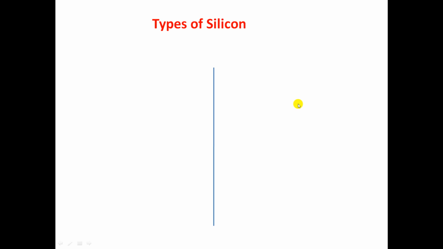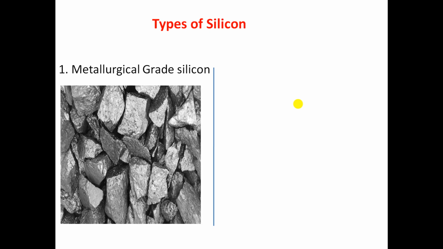There are two types of silicon available. The first type is metallurgical grade silicon. It consists of a high concentration of intentional impurities like boron and phosphorus, and unintentional impurities like transition metal atoms, called killer impurities, like iron and chromium.